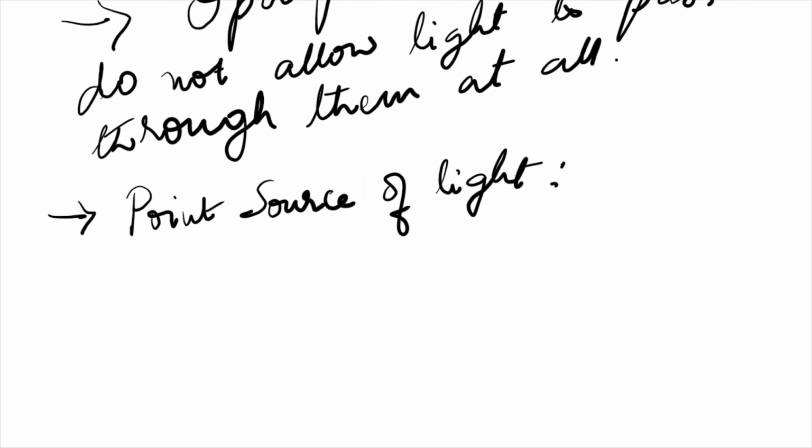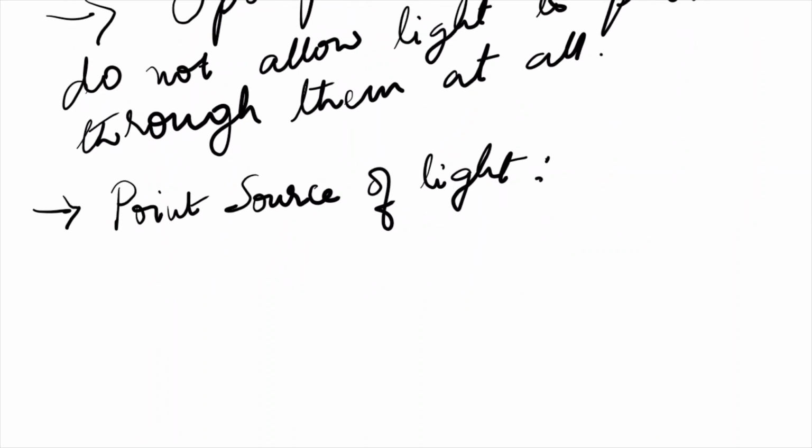Suppose for example you have a burning candle. Okay, this is a burning candle, this is a luminous body. Now in front of it, if you place say a piece of black chart paper with a small hole in it, then this becomes a point source of light.